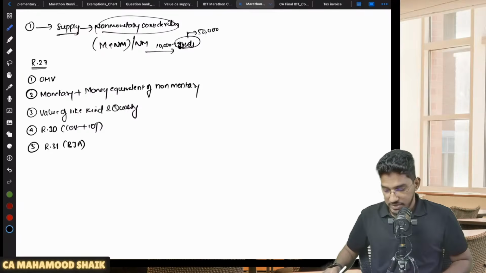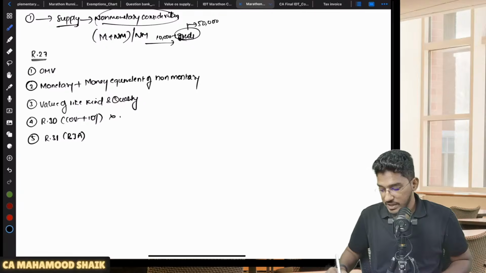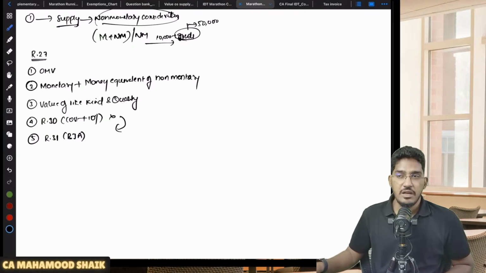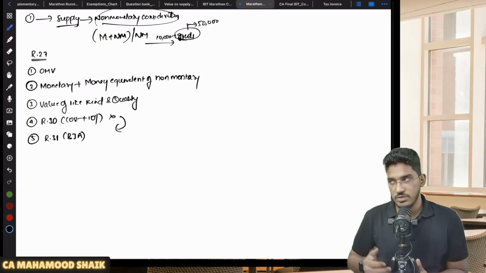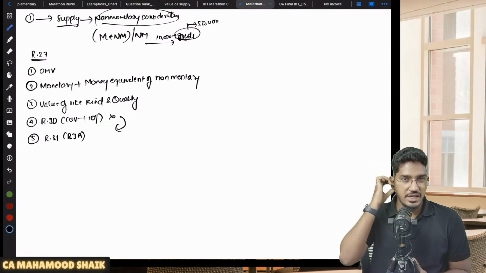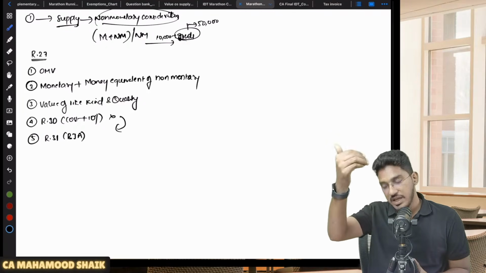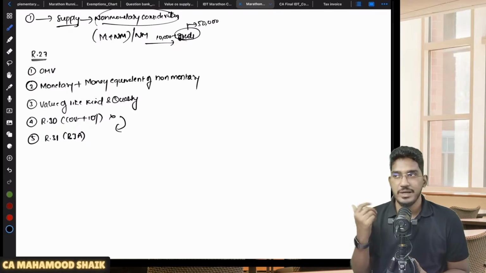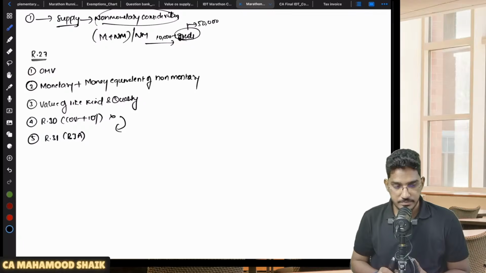However, in case of supply of services, you can skip rule number 30 and directly come to rule number 31. Why? Because in case of services, how will you determine the cost? For goods, we can determine the cost: what is the material, what is labor, what are overheads, that we can calculate. But for services, it is highly difficult to determine the cost. So in case of services, you can skip that cost rule and directly come to rule number 31.